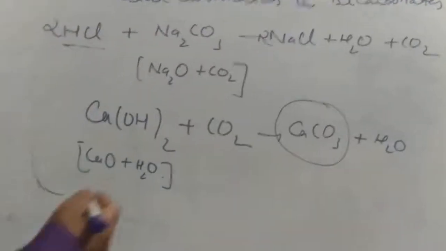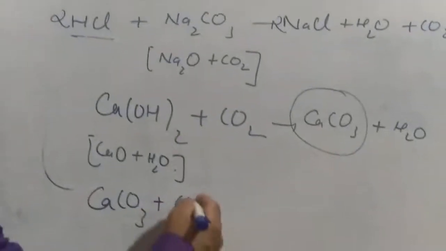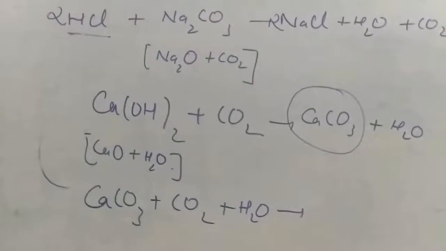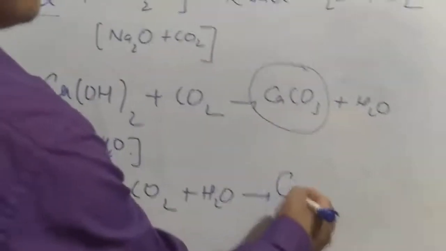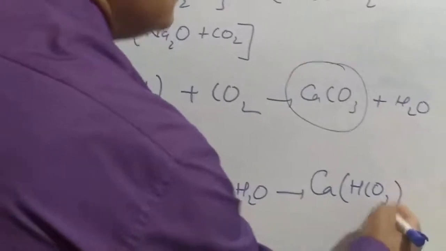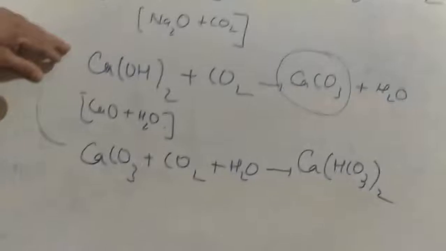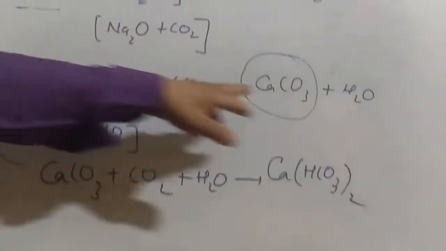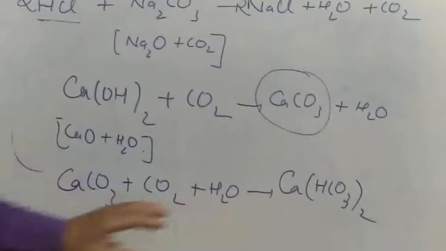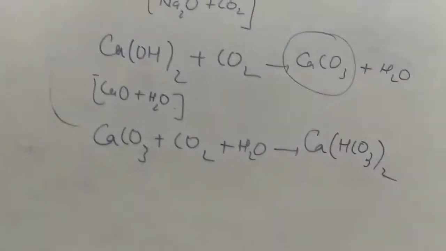Now one more thing. If you pass the CO2 gas for a prolonged time, you can see the turbidity will disappear because it forms calcium bicarbonate, which remains soluble. So initially when you pass CO2 gas, you can see a white precipitate. But when you pass it for a prolonged time, the turbidity disappears because it forms calcium bicarbonate.